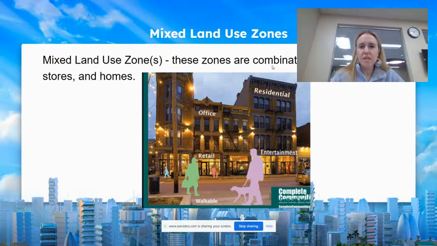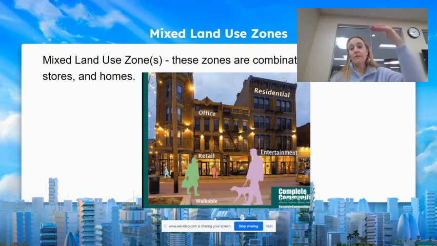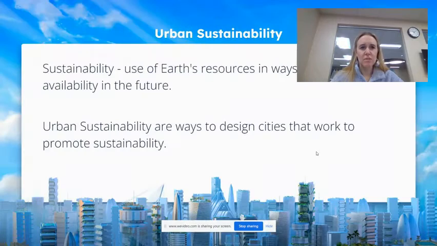And then lastly, you're going to need a mixed land use zone. Mixed land use is where the city is allowing a combination of offices, stores, and homes. When you think about Burnsville, and if you've ever been to the heart of the city area, you have shops on the bottom level, and then up above you might have offices or apartments or residential. That is mixed land use, and it's much more walkable because people are able to live there, but also walk to stores and walk to offices or work there possibly. So that's mixed land use.